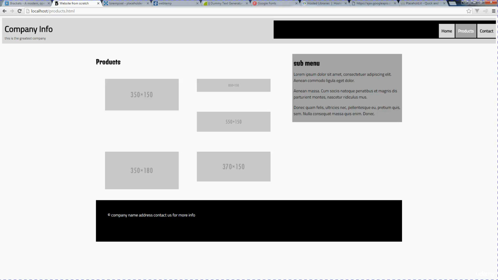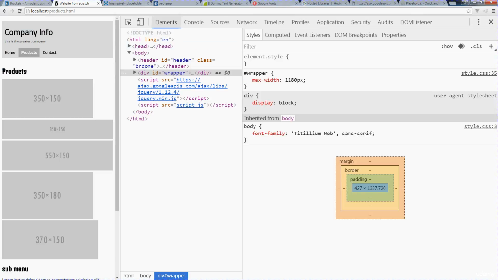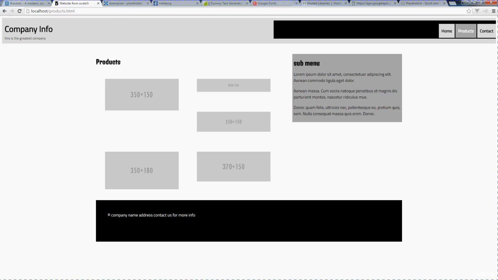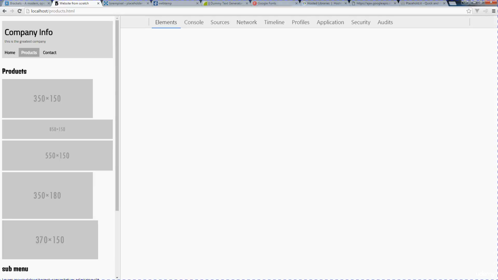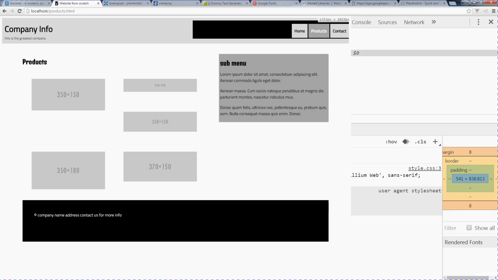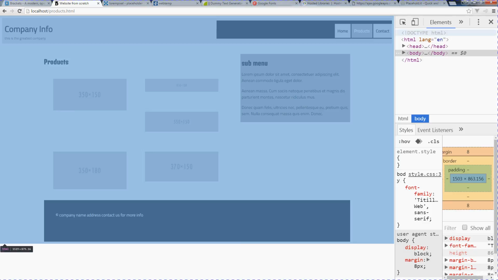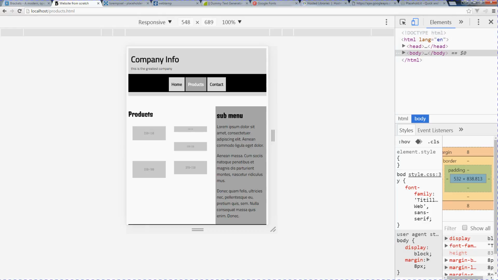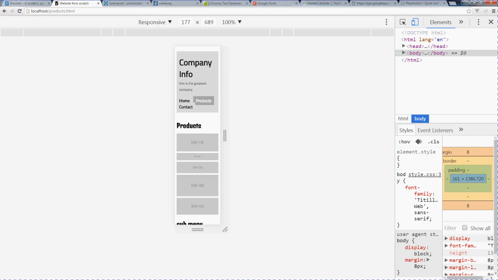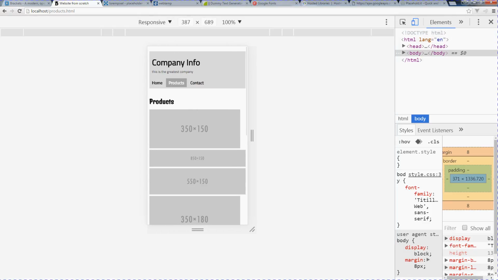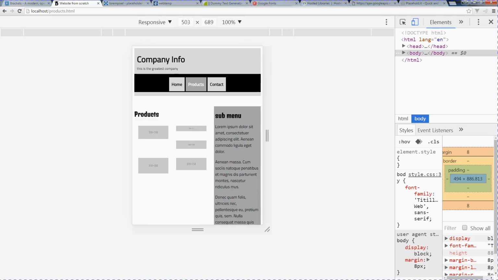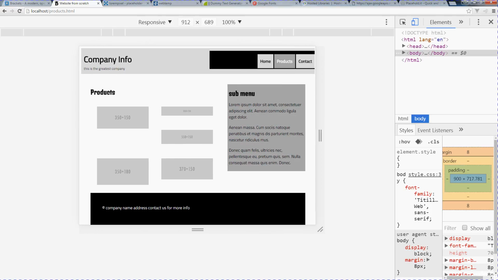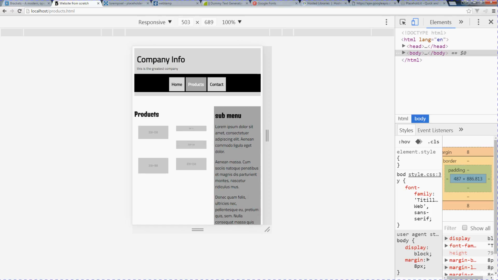So we customized it to be mobile ready, and we can update the size of it, and we can see how it's going to look on different devices. So we see that it's fully responsive, and whenever we resize it, the menu gets presented in different ways, and so on. So we've got a few different looks and feels to the website depending on what size screen. And then of course this again can be customized and adjusted as needed.